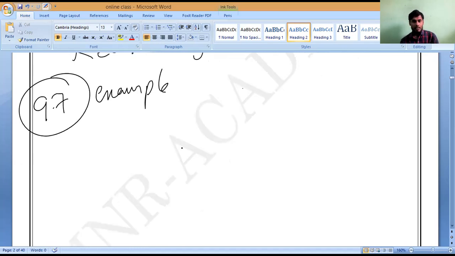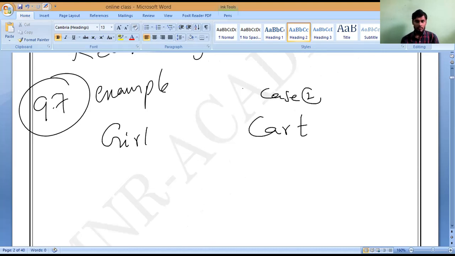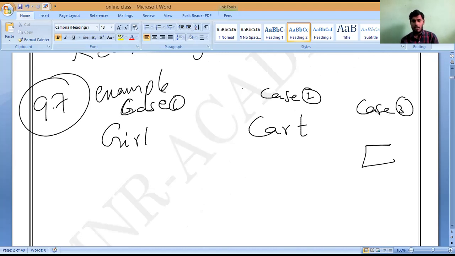So now first case. Who is that? Girl is running. What is the girl mass? Girl 40 kg. This is the car. So case 1. This is case 2. And this is girl. Case 1. Understand? Now case 3. What is the case 3? After jumping. Understanding? So girl is inside the car. Correct or not? Inside the car. Yes, sir. She used to jump and she is present inside.